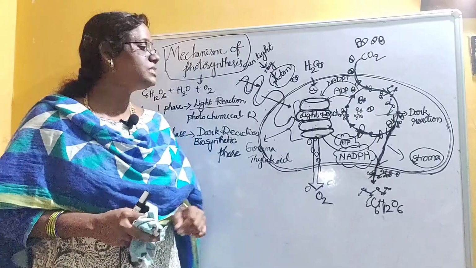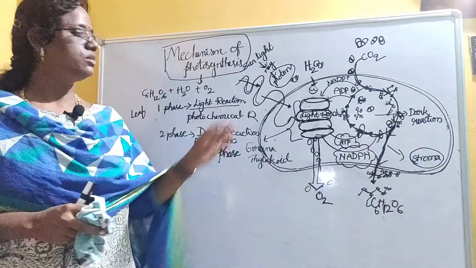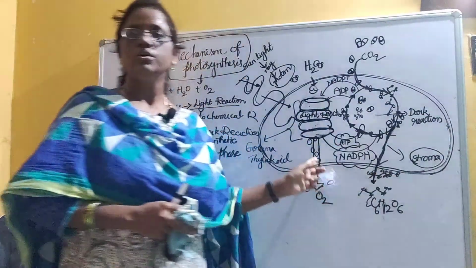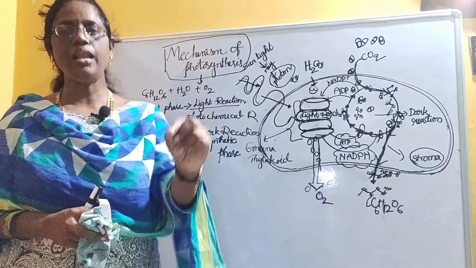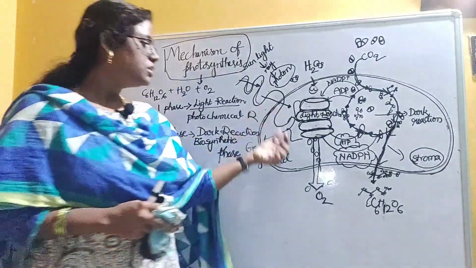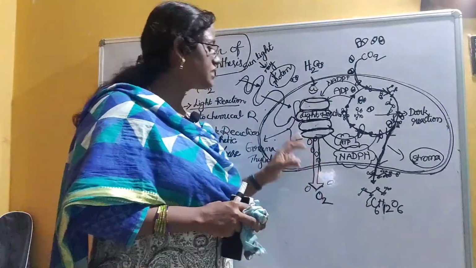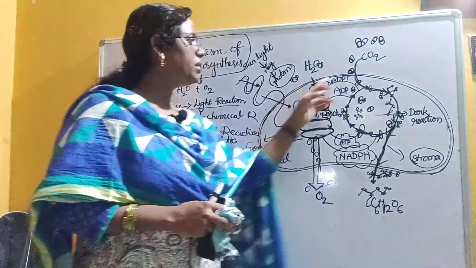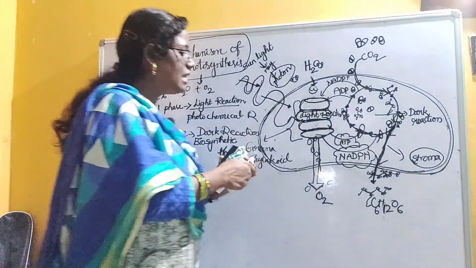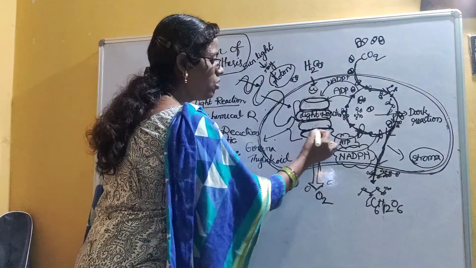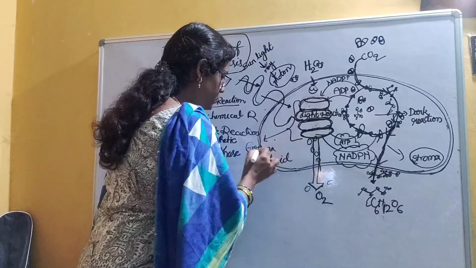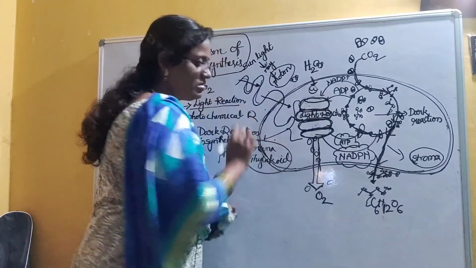So, first, let us understand the structure of the chloroplast. See this children, this is the structure of the chloroplast. Chloroplast is a cell organelle which is present only in plant cells. It has 3 membrane layers. The third membrane forms sac-like structures. See these sac-like structures? This will be called a grana thylakoid.